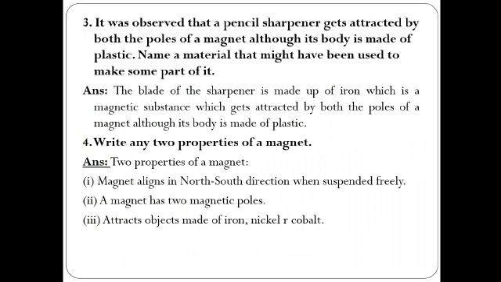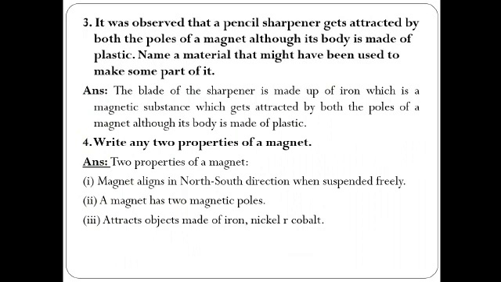So the blade of the sharpener is made up of iron, which is a magnetic material. Though the sharpener body is plastic, it is attracted by the magnet, and both poles can attract this iron strip.